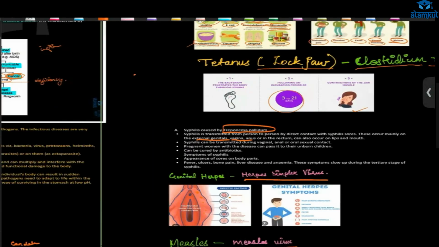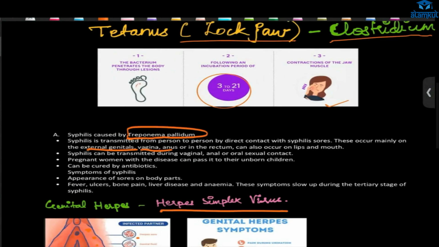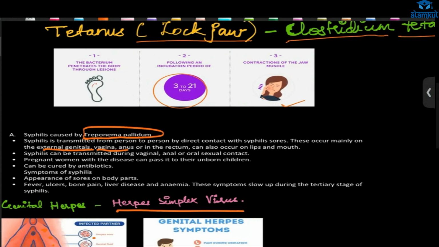Next, we have syphilis. This is a sexually transmitted disease, and it is caused by the bacterium Treponema pallidum. The other person will get it by sexual contact, mostly in the genital area, vagina, anus, rectum, and lips and mouth.